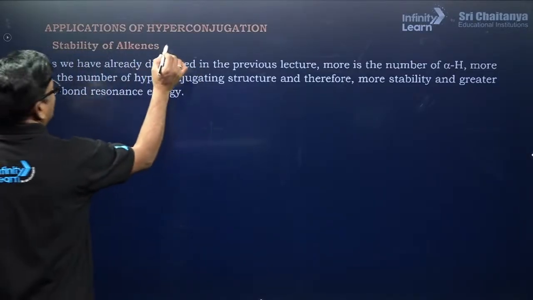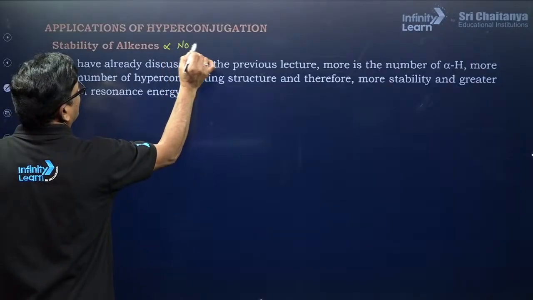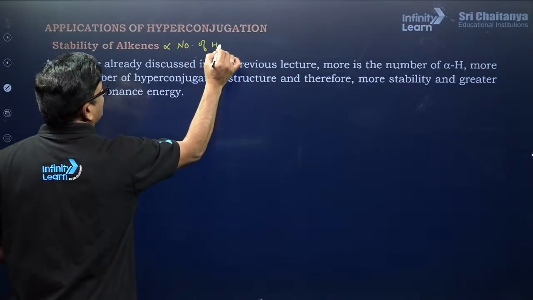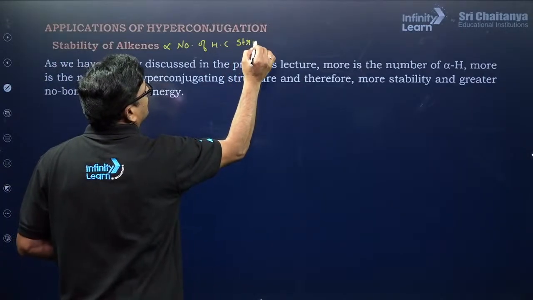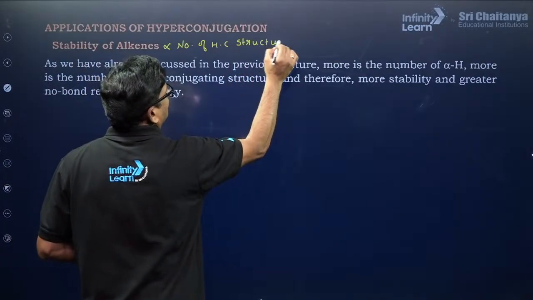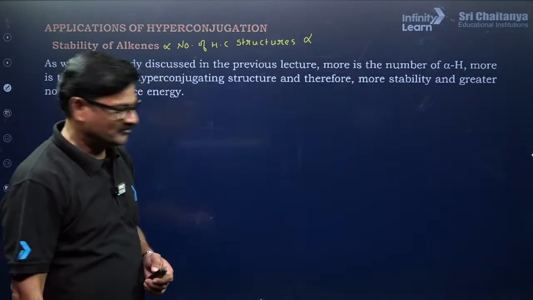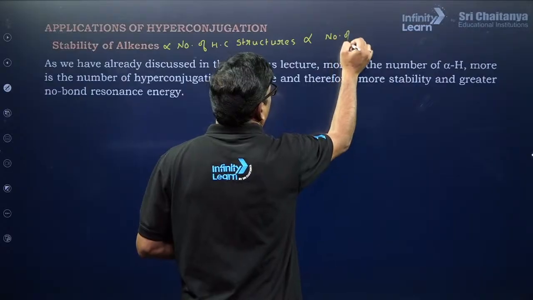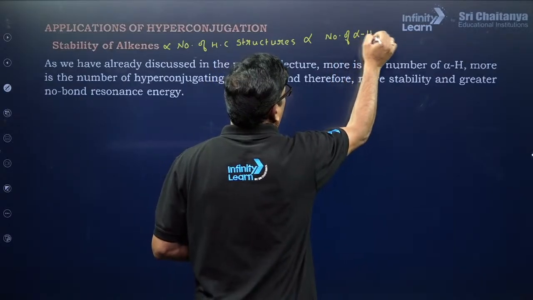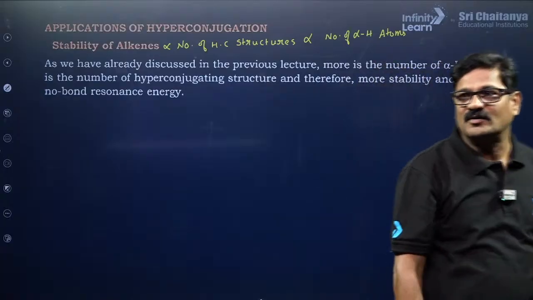The stability of alkenes is directly proportional to the number of hyperconjugation structures, which is directly proportional to the number of alpha hydrogen atoms. Are you getting or not?